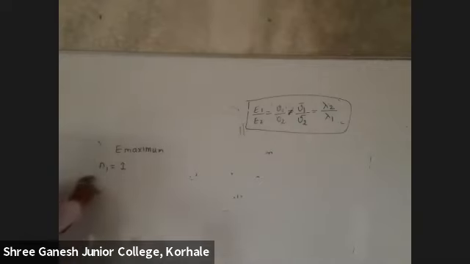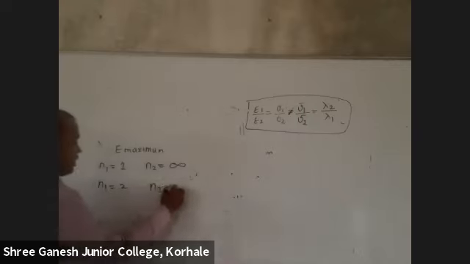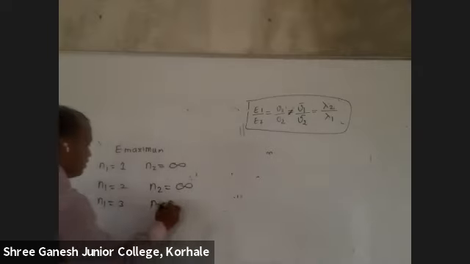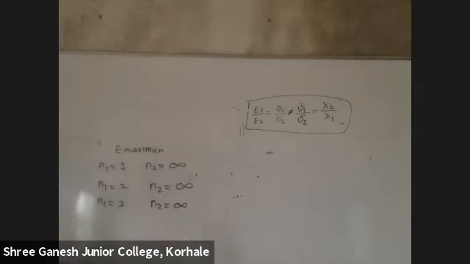that time n2 will be infinity, because energy is maximum. If n1 is equal to 2, which series after Lyman? Balmer. That time n2 will be infinity. If n1 is equal to 3, which series? Paschen. That time n2 will be infinity. If they say energy is maximum, then directly it should click to you. Only n1 will be given, n2 won't be given. So how much do you need to take? Infinity.